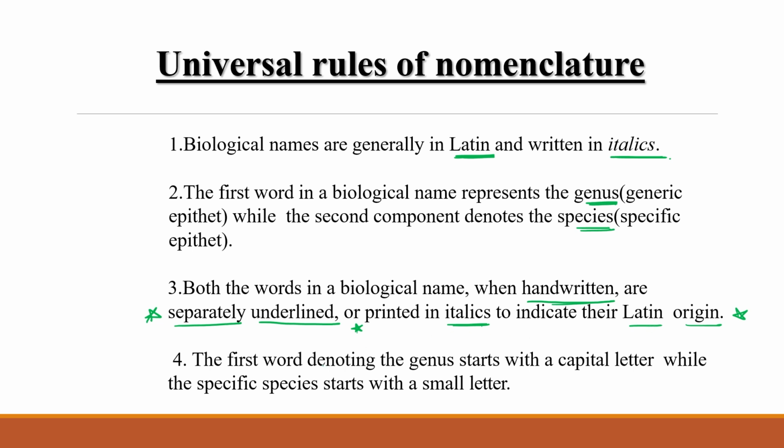Clear? Now, the first word denotes the genus and starts with a capital letter. The first word should be capital. This rule is only for the genus, not for the species. The species name is written in small letters only.